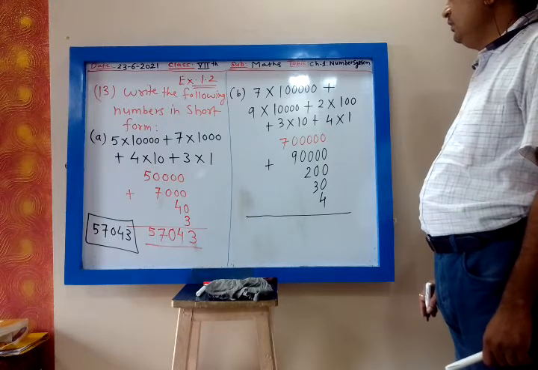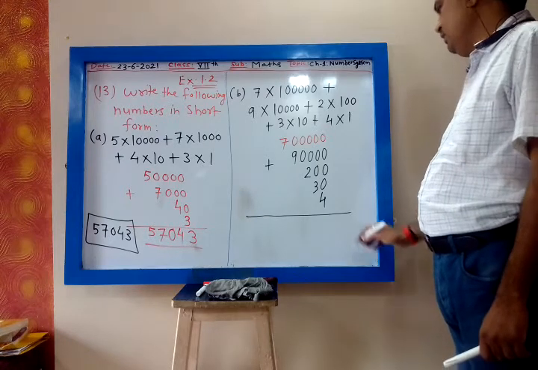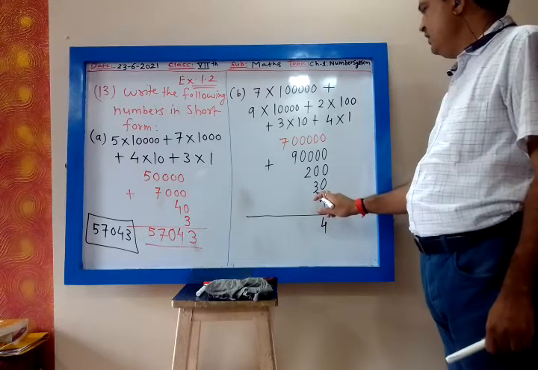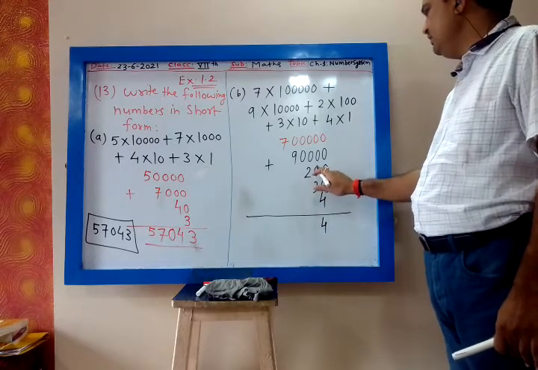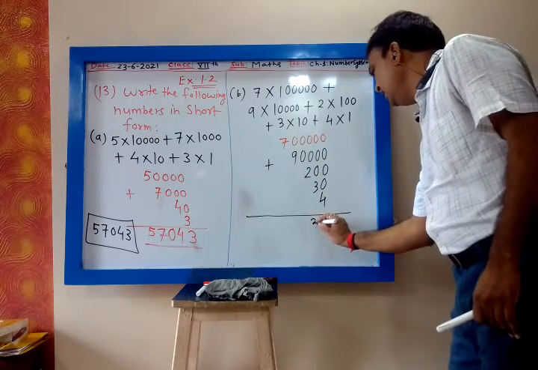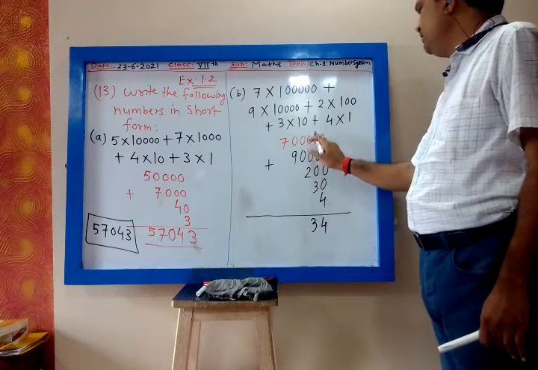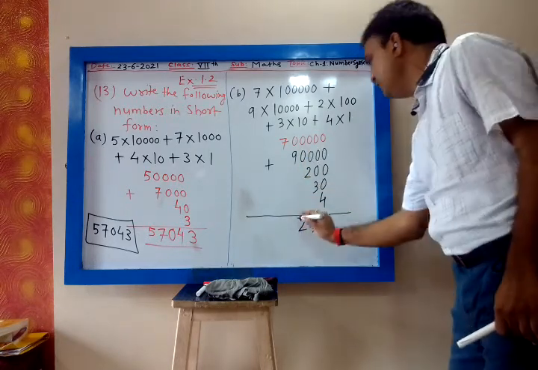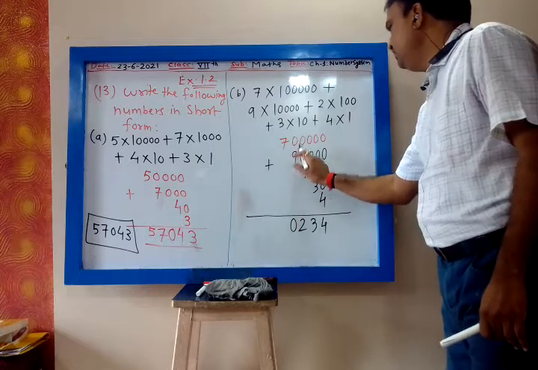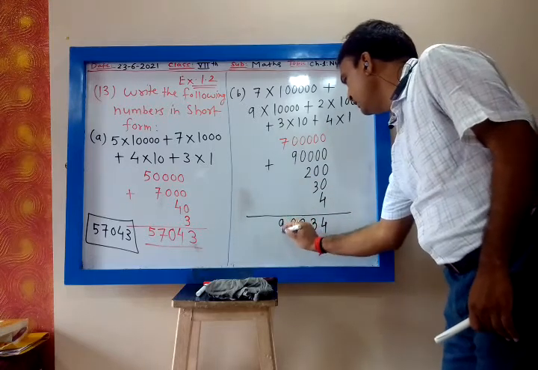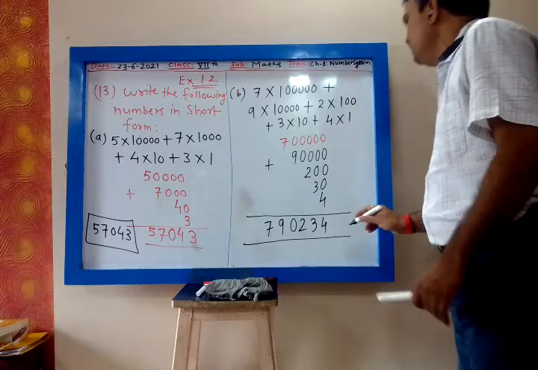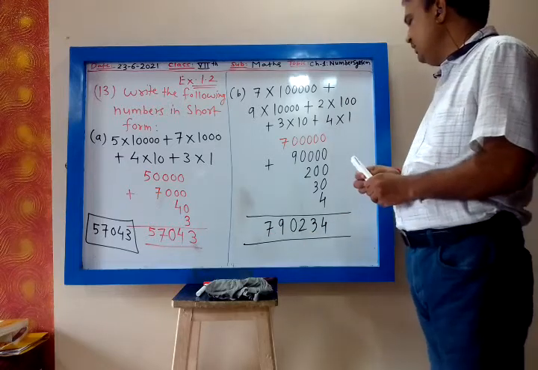We add the number. 4 plus 0 plus 0, 4. 3 plus 0 plus 0, 3. Then 2 plus 0 plus 0, 2. Then 0 plus 0, 0. 9 plus 0, 9. 7 plus 0, 7. So 7,90,234.